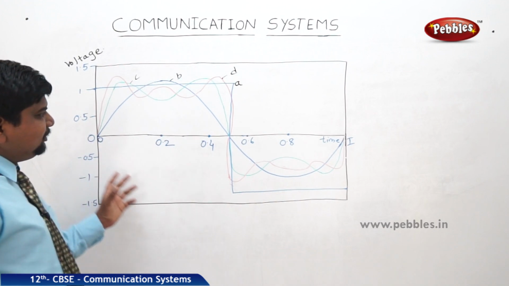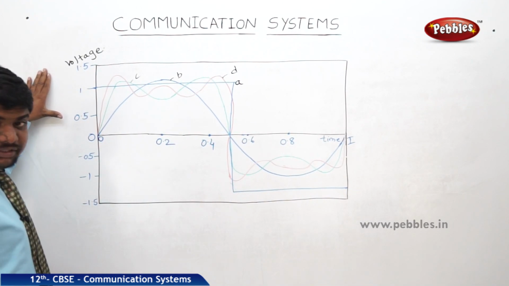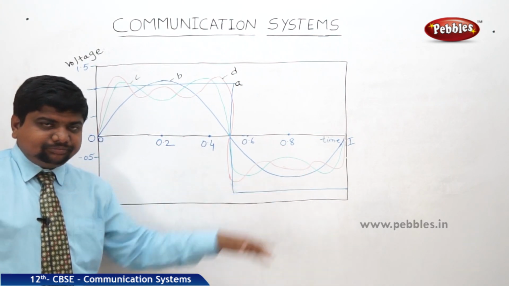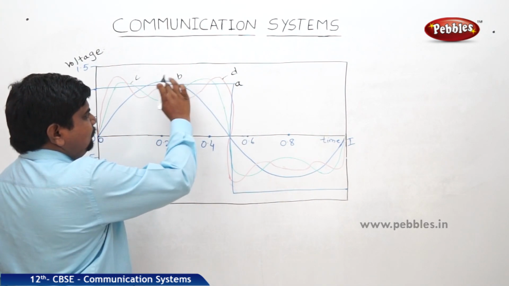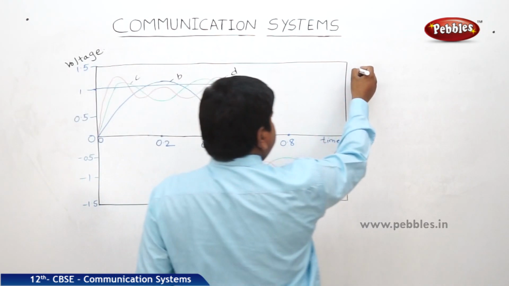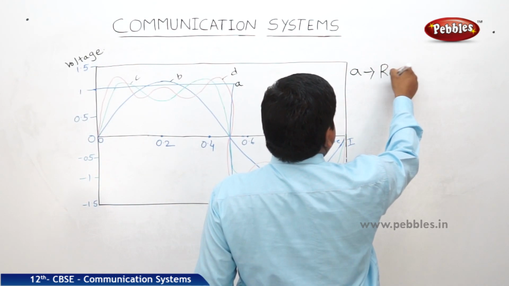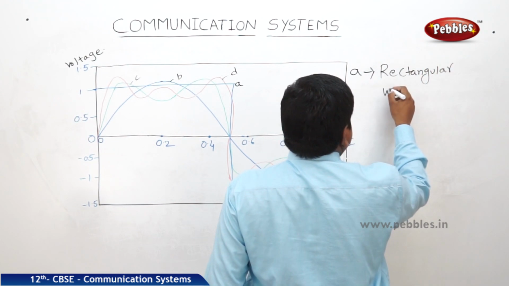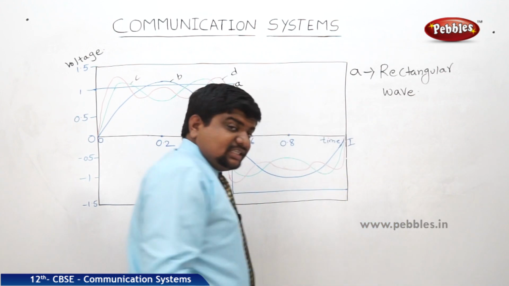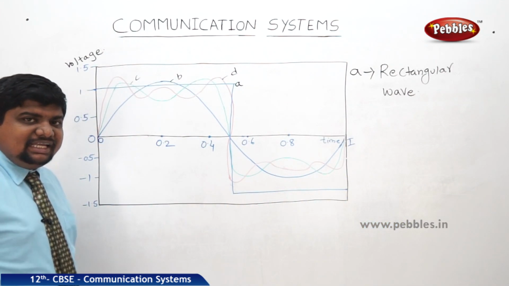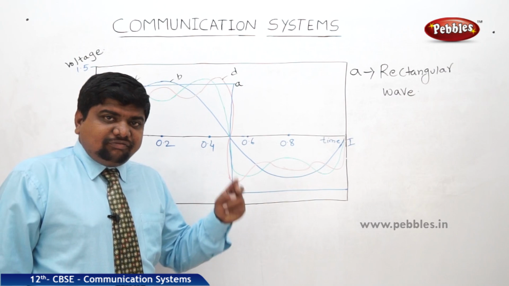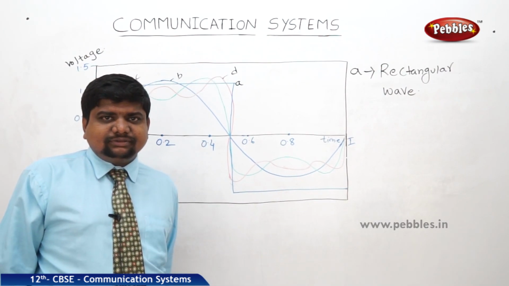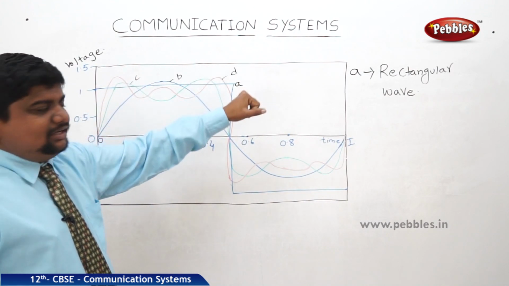Now we will see, with respect to time and the variation in voltage, the change in the shape of the wave. See the first wave A, which is in a rectangular shape. A is a rectangular wave. Sometimes in wave propagation, there may be a superimposition of waves with respect to their fundamental mode, first harmonic, and second harmonic. So this A is the rectangular wave.